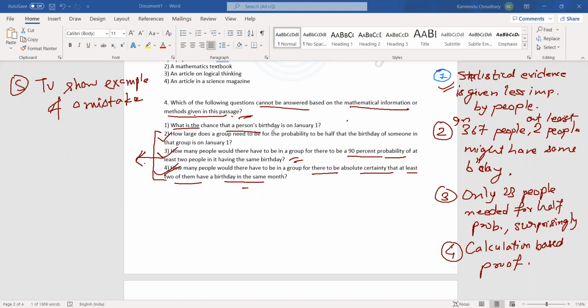But what is the chance that a person's birthday is on January 1? That was not at all relevant to whatever has been given in the passage. So this would be the example. Moreover, in the last paragraph, he was telling us not to take a specific value, which goes against the last paragraph. So this first option would be the right answer all through and through.